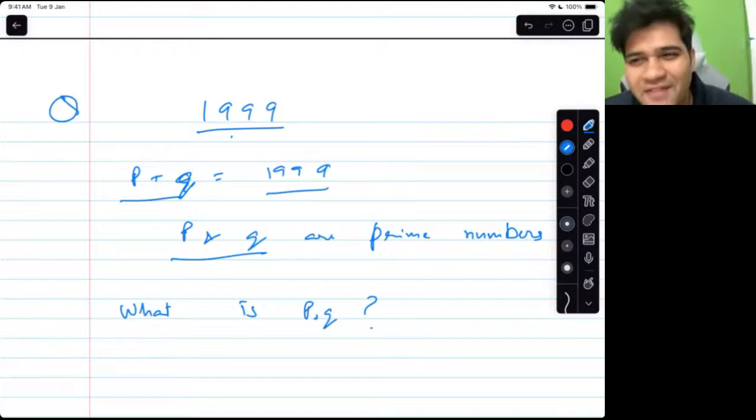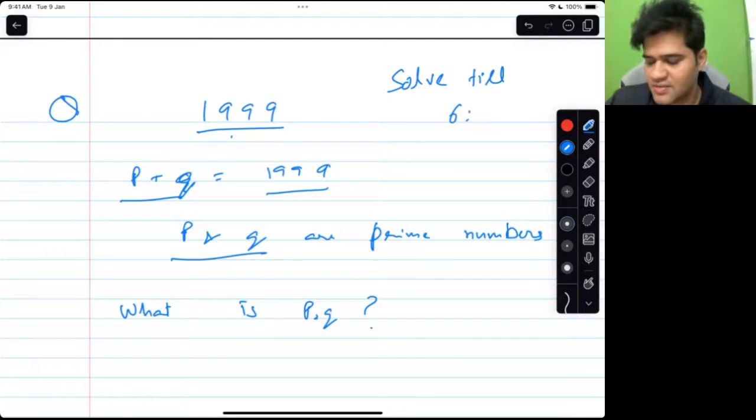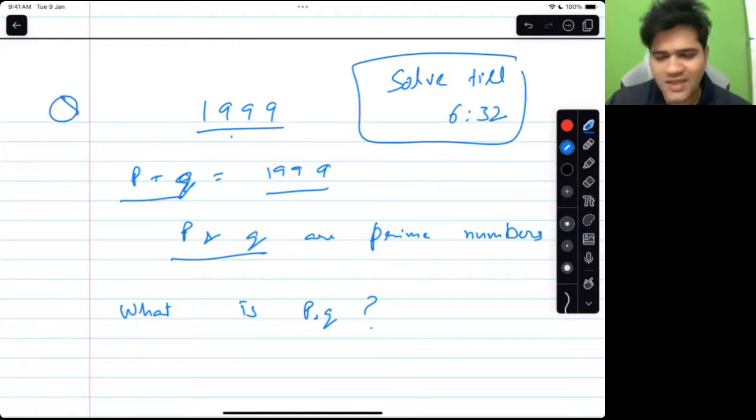So I will hide my face for 2-3 minutes so that you can focus on the question. Solve till 6:32, 4 minutes, I think more than enough. After that, I'd help you solve it.